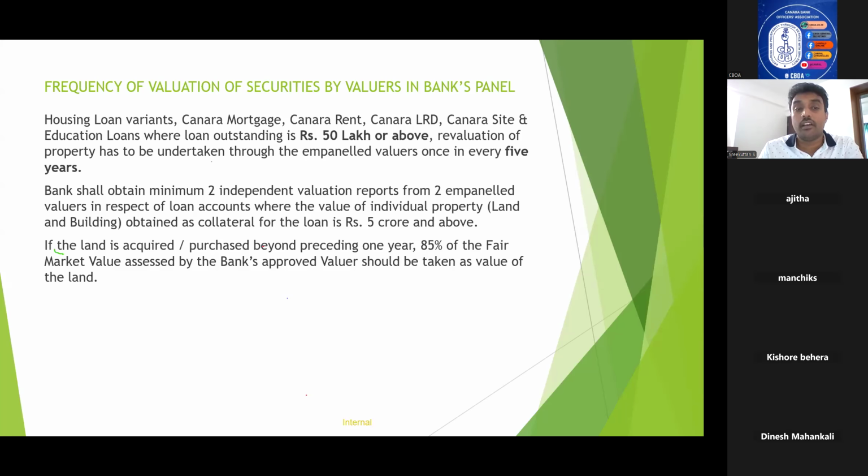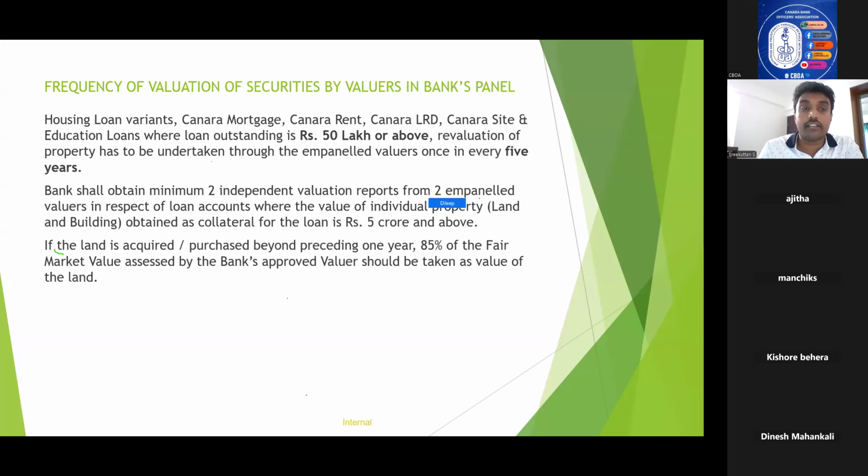And the second thing is, the bank shall obtain two independent valuation reports from two independent valuers where the value of an individual property is 5 crore and above. So it is uniform across all the schemes, not only for retail lending, for MSME, agri, everything. It is 5 crore and above. Two independent valuation reports have to be taken. One thing you have to observe here is, it is not about the loan value, it is about the value of the collateral. If the value of the collateral is 5 crore and above, you need to obtain two independent valuations.